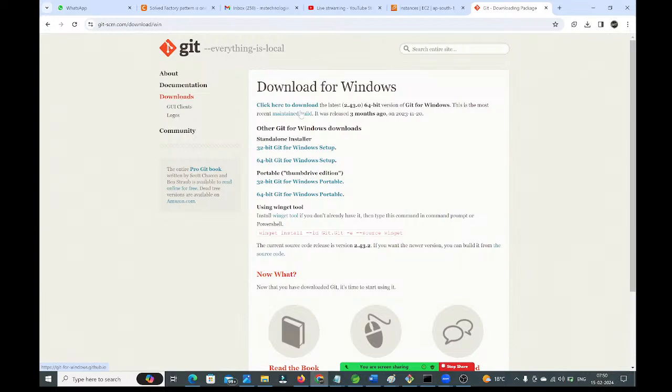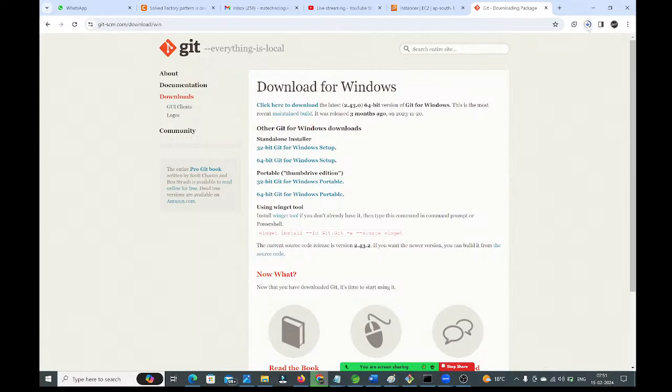See, based on your system configuration, if your system is 64-bit, then you can download this. If your system is 32-bit, then you can go for this, guys, the 32-bit Git for Windows setup. Based on your system configuration, whether it is 32 or 64, you can select whatever you want. I'm going to click on this first one, guys. Click here to download the latest one, guys. Once you click on this, Git will be downloaded in your system, guys.